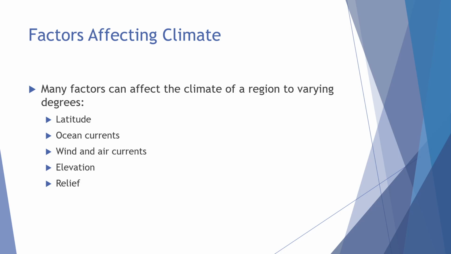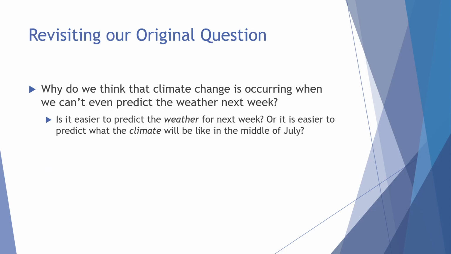So let's take this back to our original question. Is it easier to predict the weather a week from now or the climate a couple of months from now? Well, we need to answer maybe a more important question, which is what's the difference? We can't really predict the weather several weeks out, but we could predict it relatively easily tomorrow or the next day.